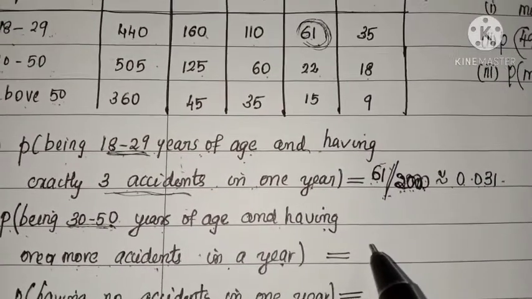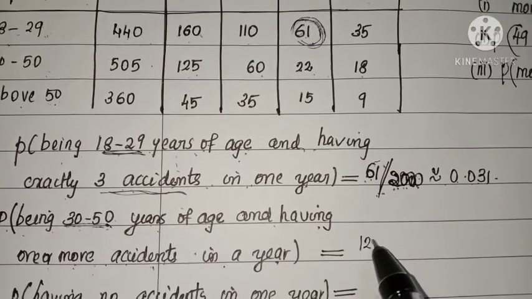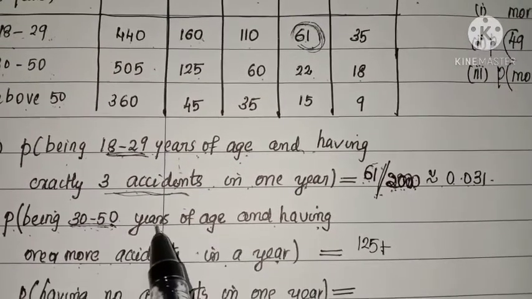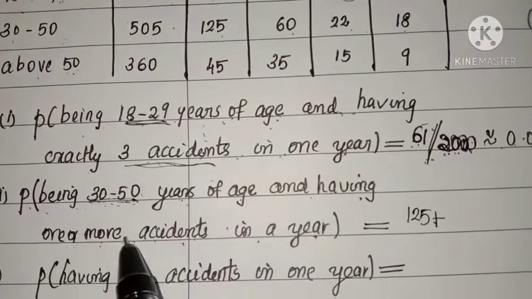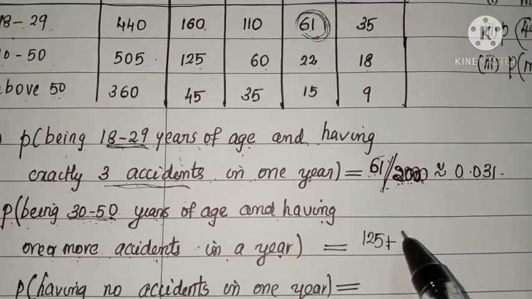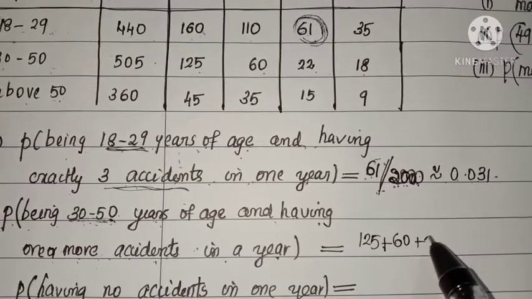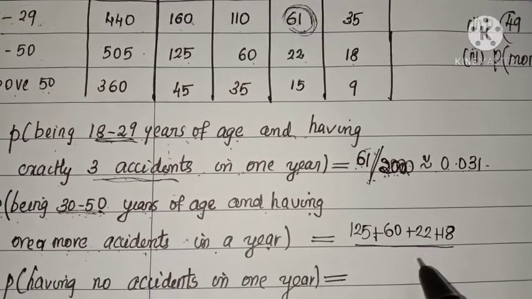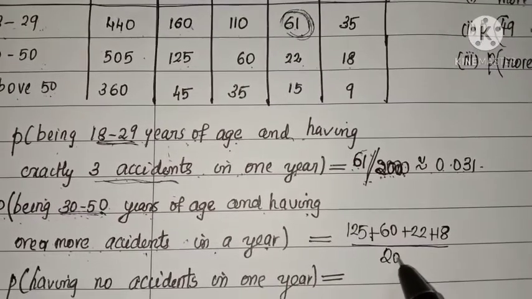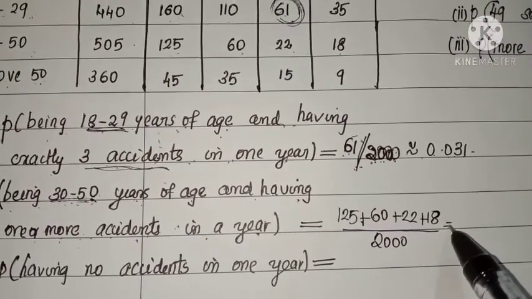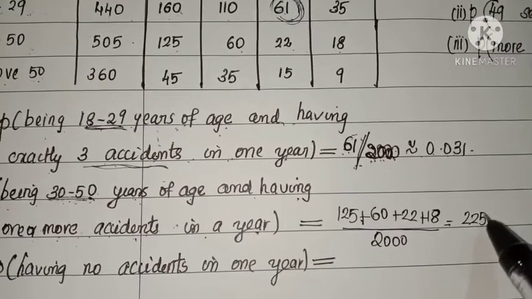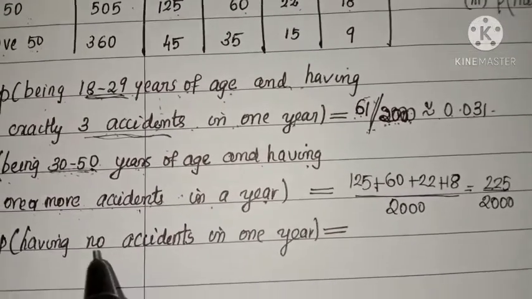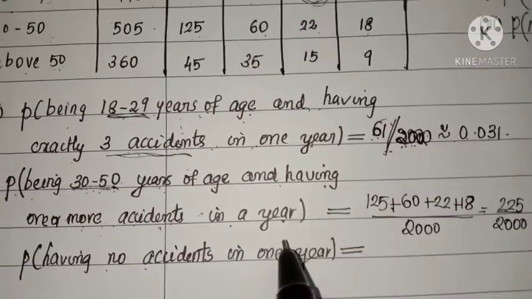So this total is our favorable number of drivers being 30 to 50 years of age and having one or more accidents in a year. So 125 plus 60 plus 22 plus 18, divided by 2000. So it is equal to 225 by 2000. Okay. Now having no accidents in 1 year.